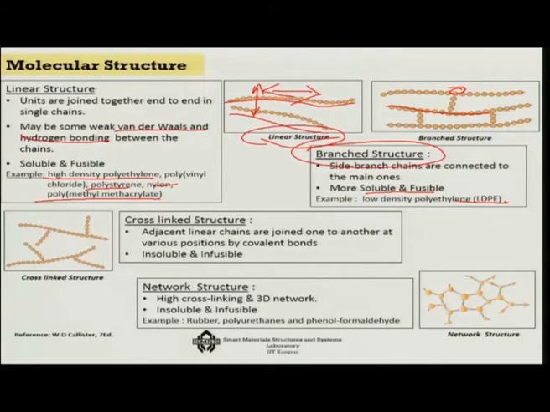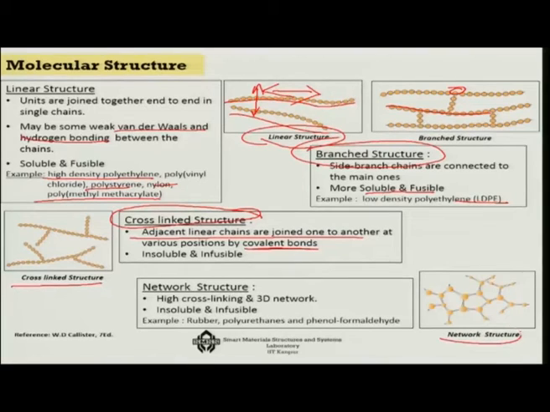Now, if the branches get cross linked, that is the cross linked structure, then the adjacent linear chains are joined one to another at various positions by covalent bonds, and they become insoluble and infusible. So, that is the cross-link structure.